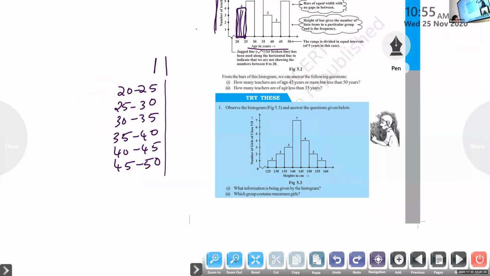the heading histogram? Write the heading histogram.